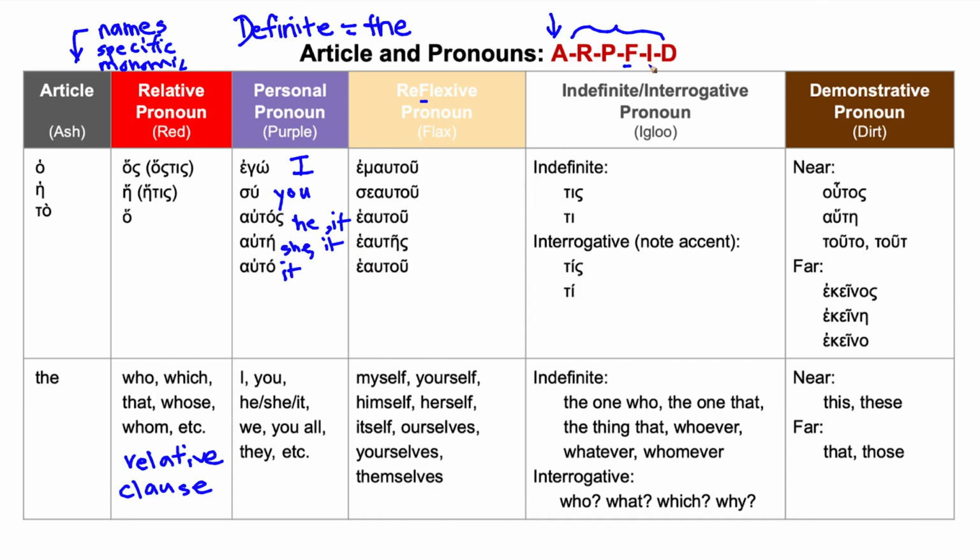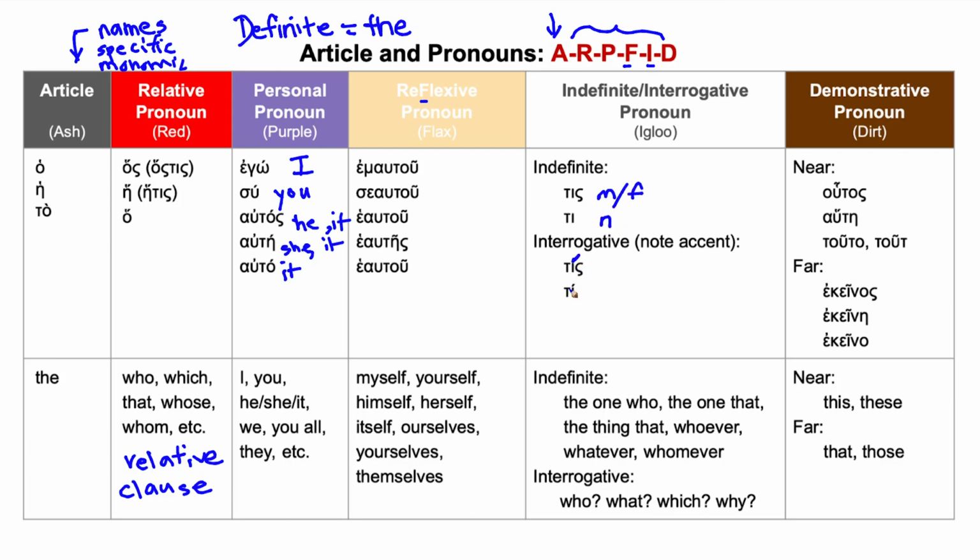All right. And then we have I, which is our indefinite, also interrogative. They share the same forms. They just have different accent placements. So our indefinite objects were tis and ti. We've covered this in previous lessons, but we're not going to talk about it too much in this lesson, except for right now. But tis and ti are the nominative forms for masculine and feminine, one form, and then neuter is ti.